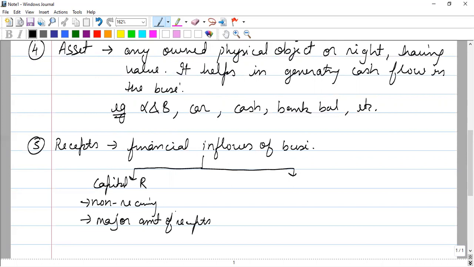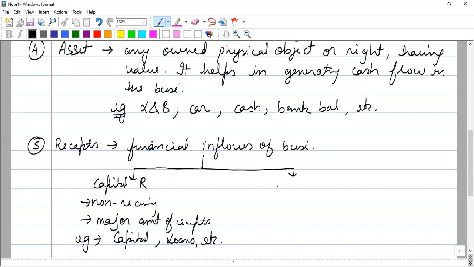Like when we start a business, the capital investment is obviously very high, like 10 lakh, 12 lakh. And the loans which we take from banks or financial institutions are also of very major amounts. So the examples of capital receipts are capital investment and loans from outside parties, from banks, etc.